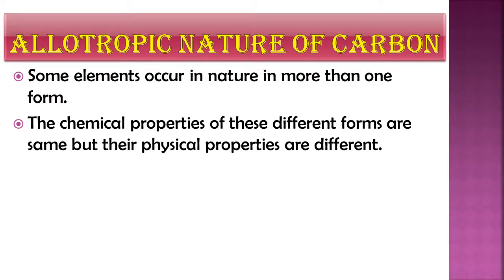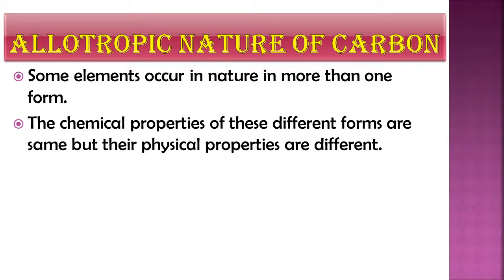So the chemical properties of allotropes of carbon are the same but physical properties are different. Physical properties include the hardness of a substance, color, melting point, boiling point. These physical properties are different, but chemical properties are the same, and this is called the allotropic nature of carbon.